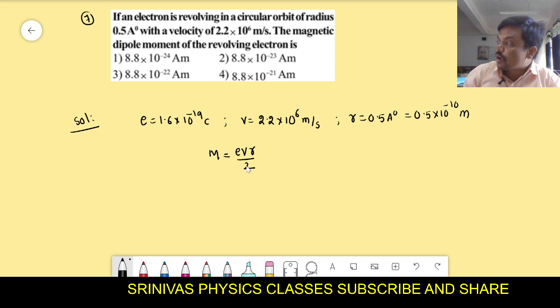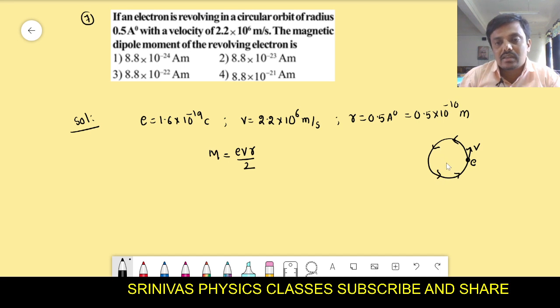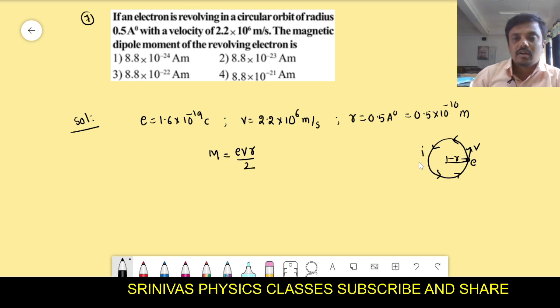When electron revolves in particular orbit with some speed, at that moment some current will generate in one revolution or rotation. Due to that current, it will behave like a magnet, and it has some magnetic moment. Magnetic moment of revolving electron formula is evr by 2.